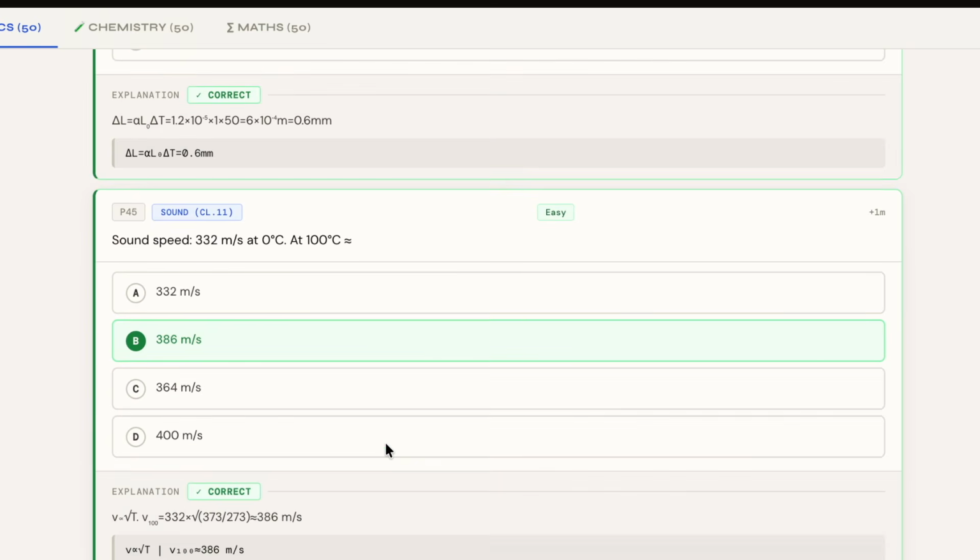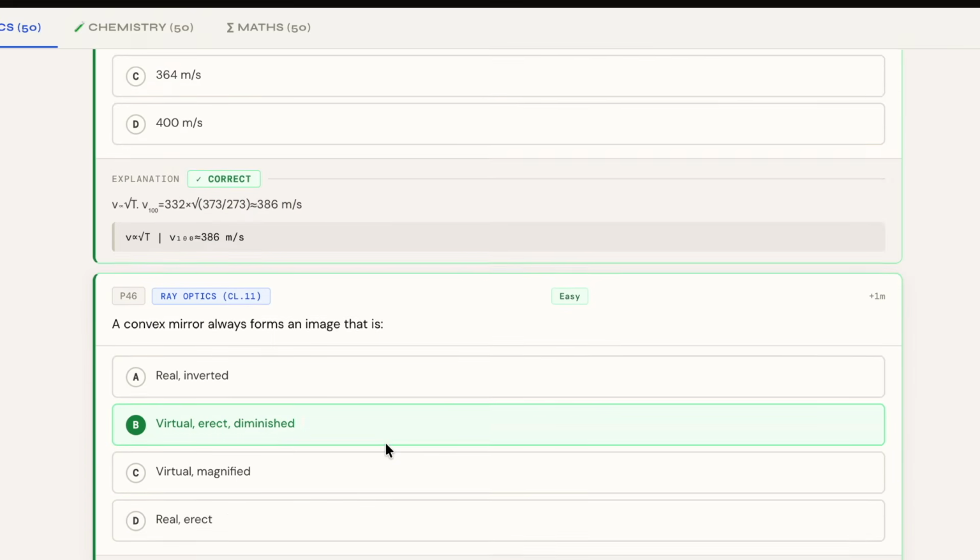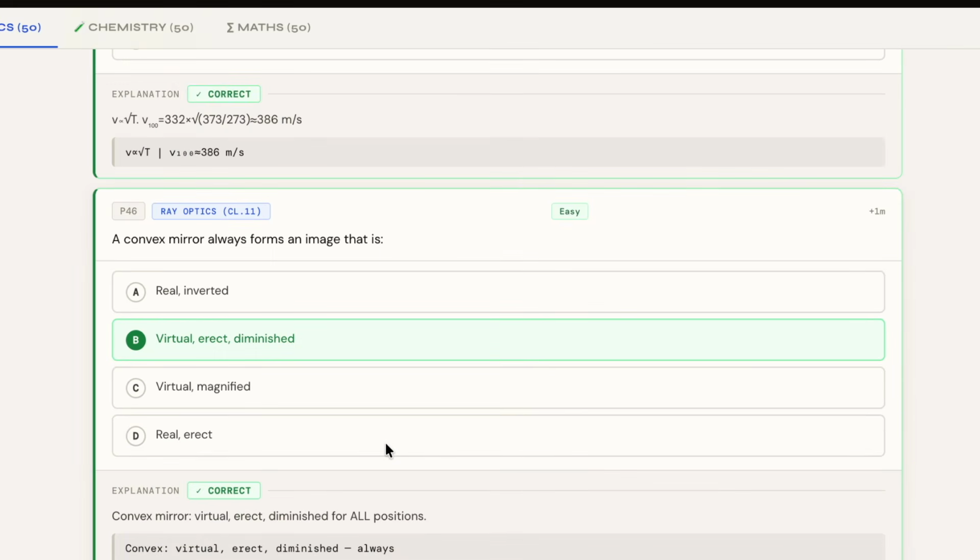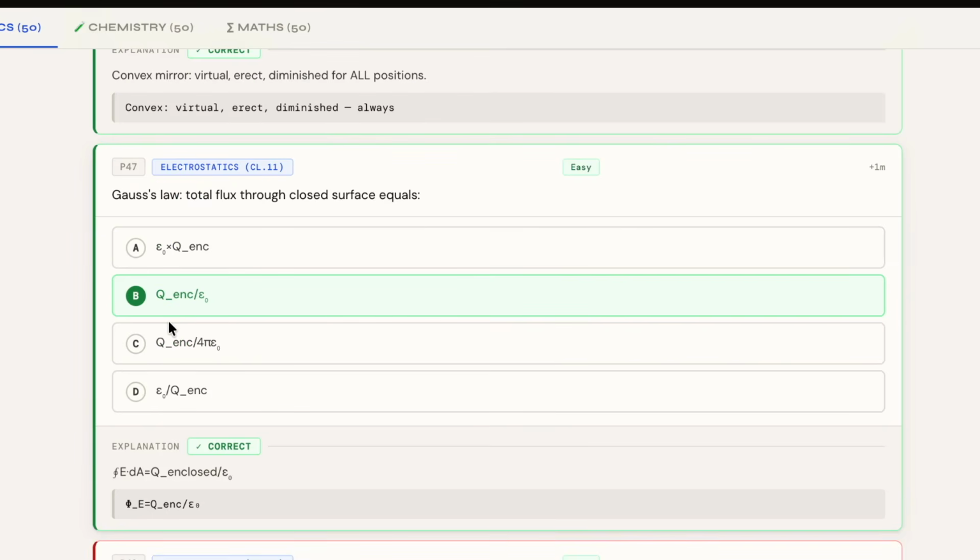Moving ahead, we have the 45th question from sound, and the correct answer for the same is B, which is 386 meter per second, and the overall difficulty is easy. For the 46th question, the question belongs to ray optics, and the correct answer for the same is B, and the overall difficulty level is easy. Next, we have the 47th question, and the question belongs to electrostatics, and the answer can be checked on the screen. The overall difficulty is easy.